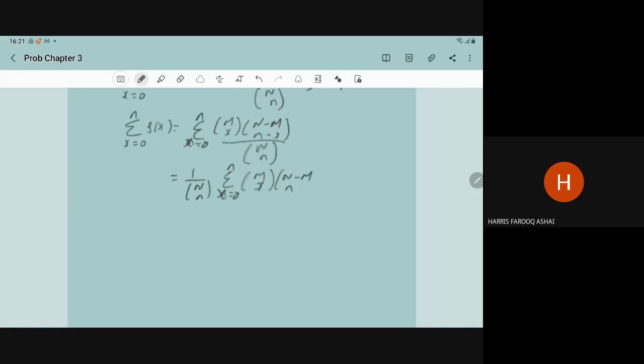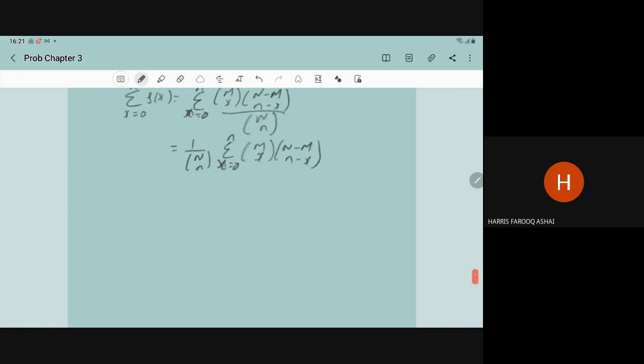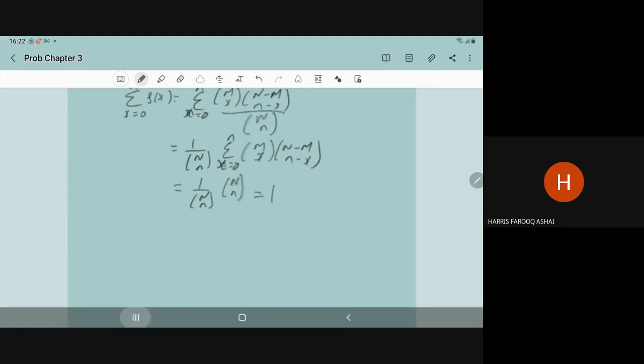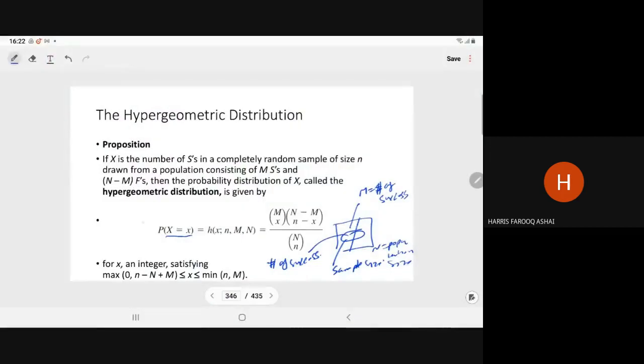And we know that it is a property of combinations. This summation is equal to NCn, so the total is equal to 1. So you can say this function is a PDF, or PMF, because it satisfies both properties, the necessary and sufficient conditions.